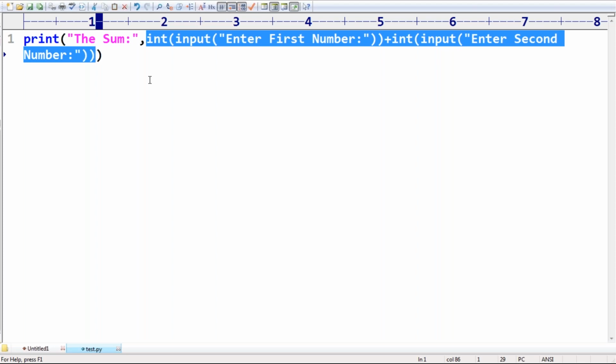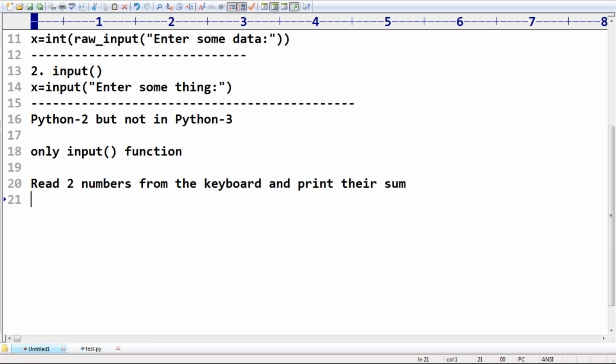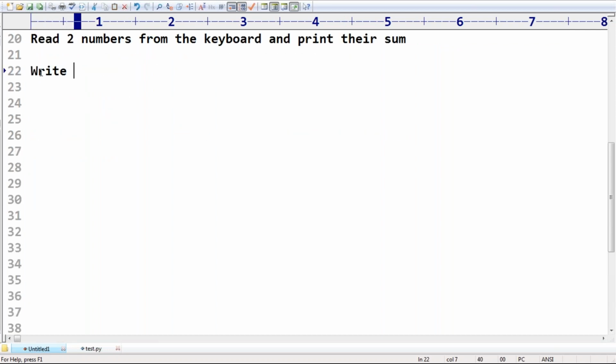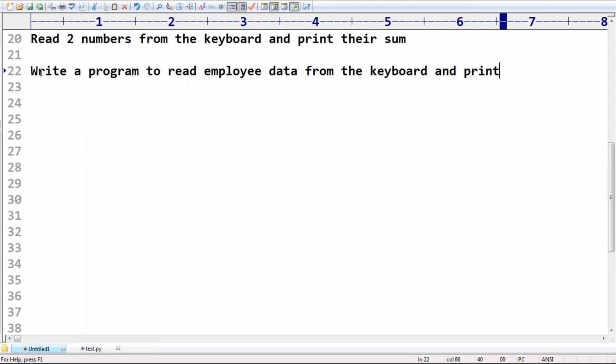Okay, now what is the next thing? What is the next type we require to explain? Just observe that. Sir, not required to keep any explanation up to this. Okay, next level, observe. Write a program to read the employee data from the keyboard and print the data. That's about my requirement, right? Are you getting? Sir, now very simple.